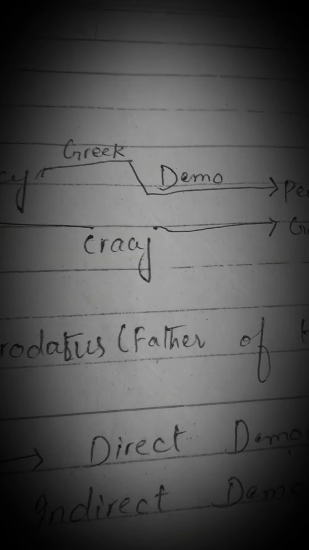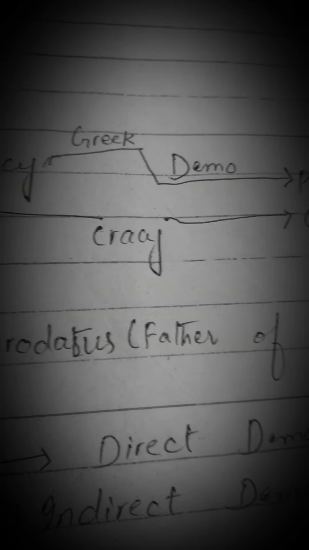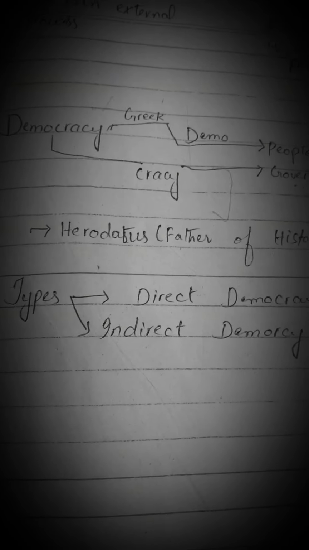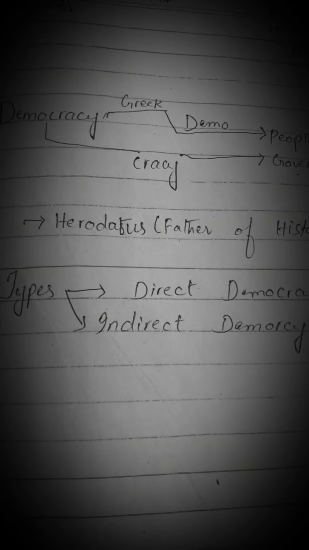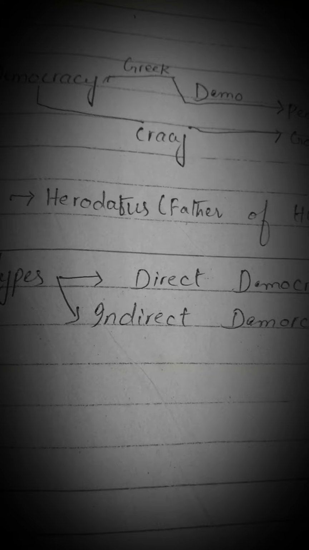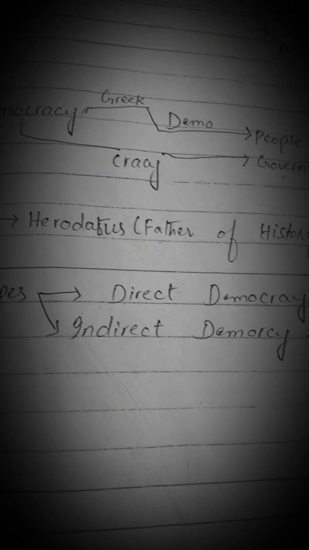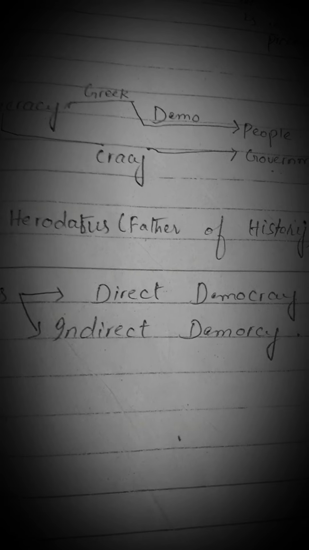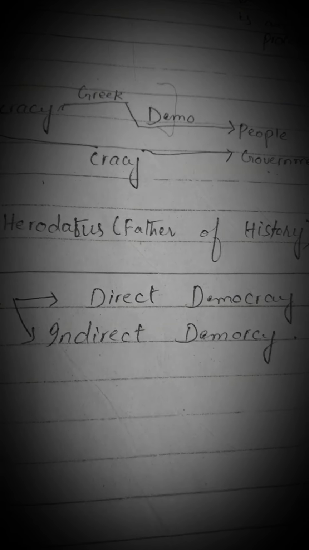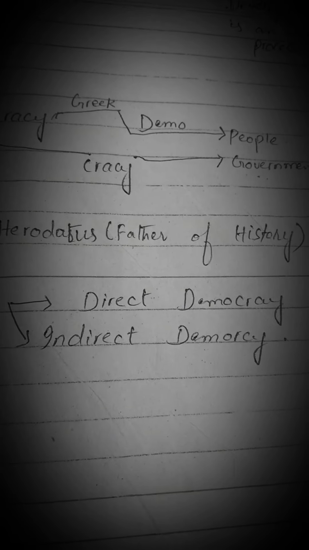That means democracy is a combination of two words, demo and cracy. Demo means people and cracy means government. Democracy means government of the people, government by the people, government for the people. This is another definition of democracy: it means people's government, or the government of the people. Democracy is a form of government in which rulers are elected by the people.